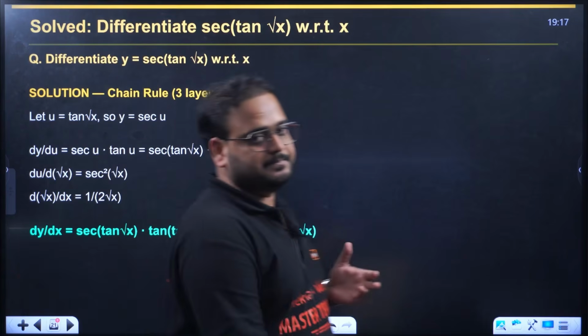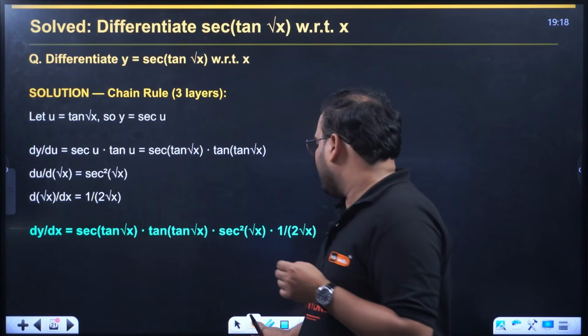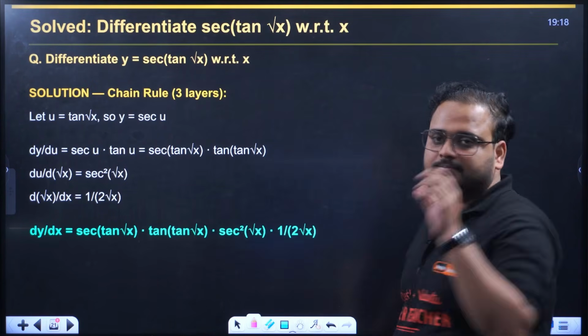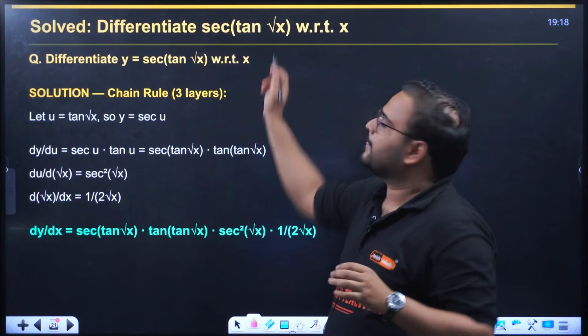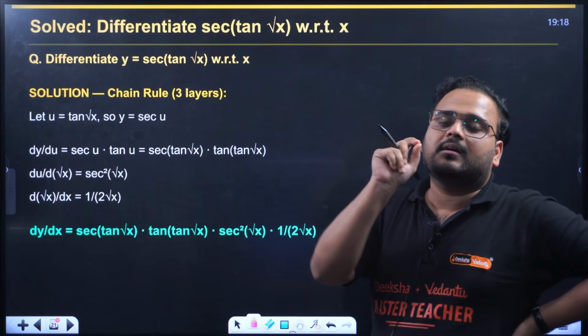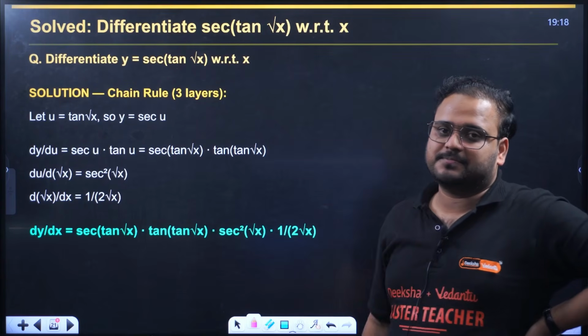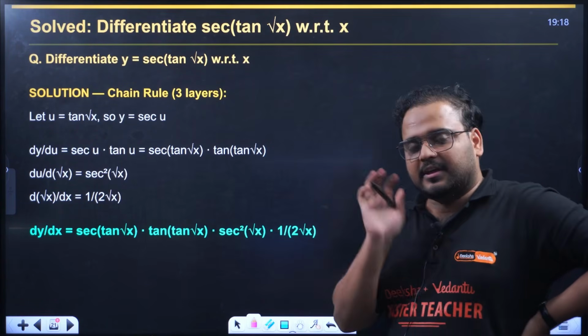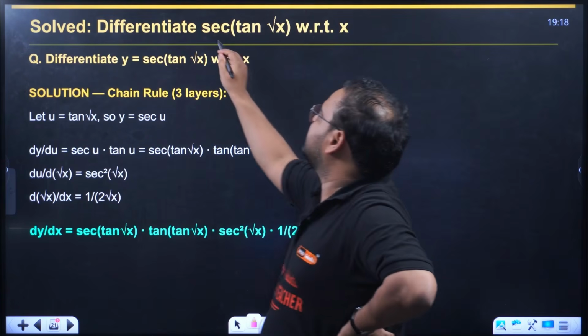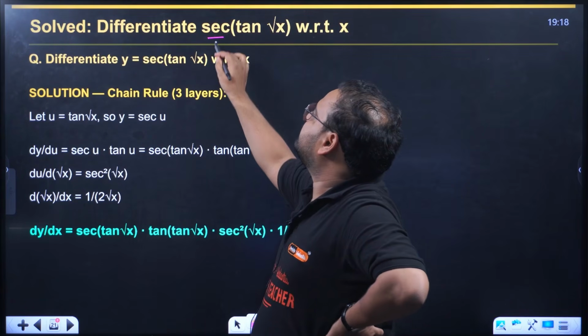Example on that. If I ask you how many functions are there, think in your mind right now. How many functions are given in this? Means we have to differentiate how many different types of functions. Answer, is it 3? If 3, then it is right. First differentiate secant, that's the first one.